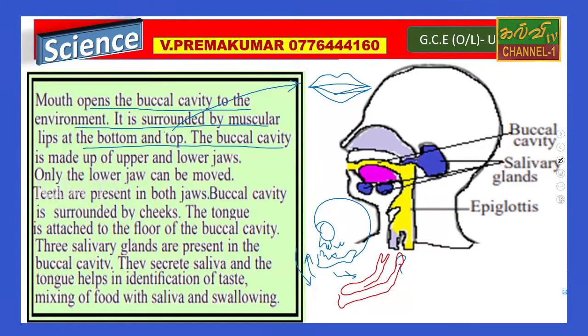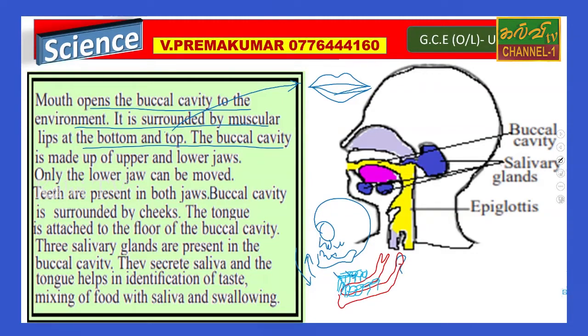There are so many teeth in this jaw. Why? They help to grind the food. This mostly helps mechanical digestion.